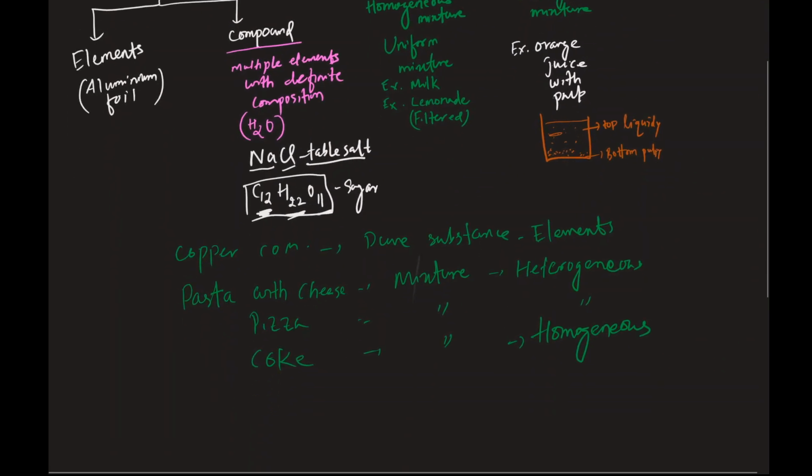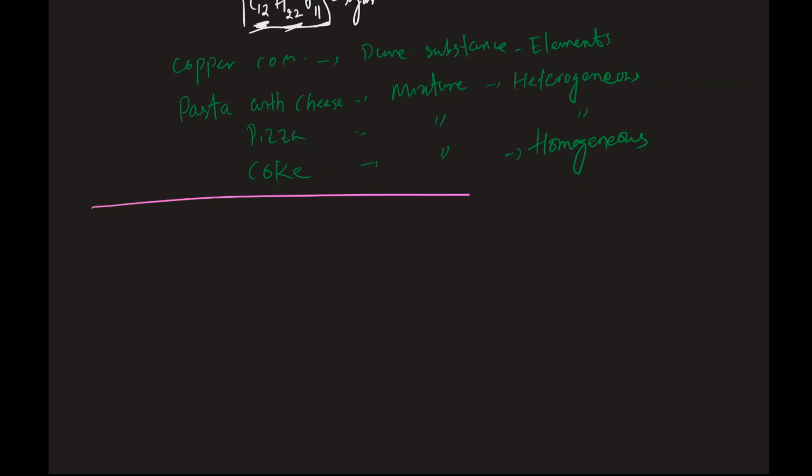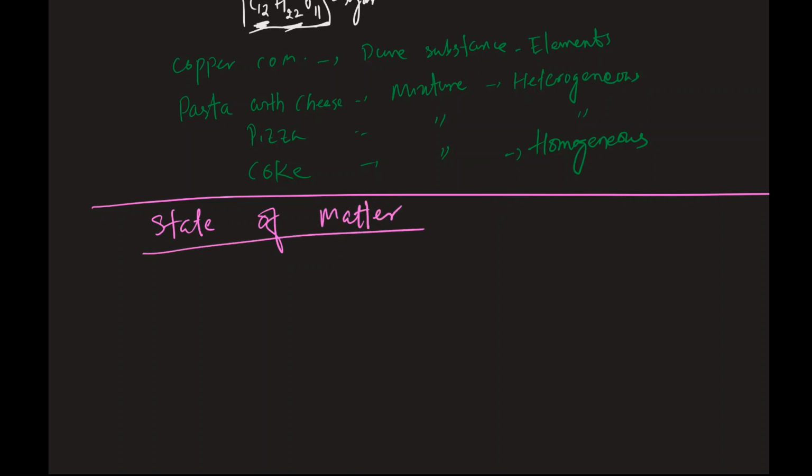Okay, so now we're gonna jump into the next portion, which is states of matter. So every matter exists in three different states: solid, liquid, and gas. So what is a solid? So you guys know what is a solid, right? One example, anything like our computer, everything. Ice, solid. Sugar, solid. So everything that you name is mostly solids, right?